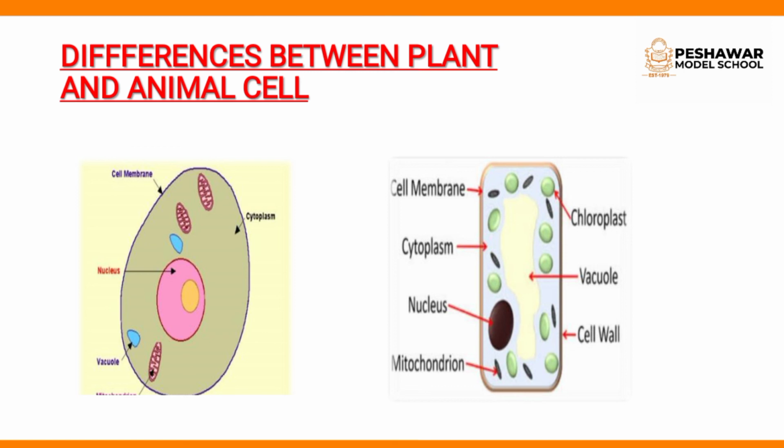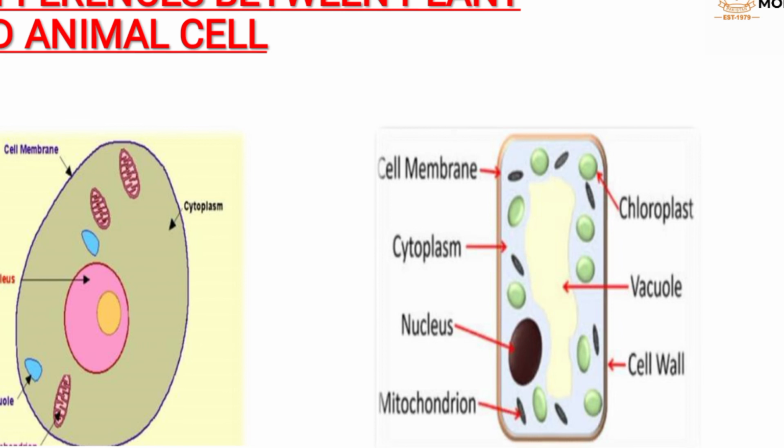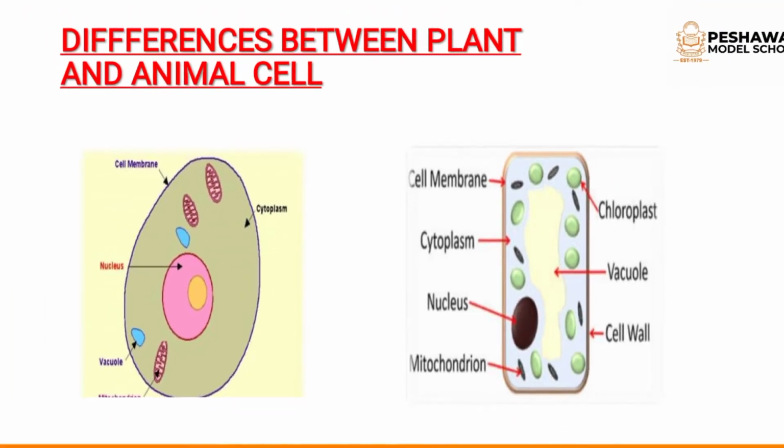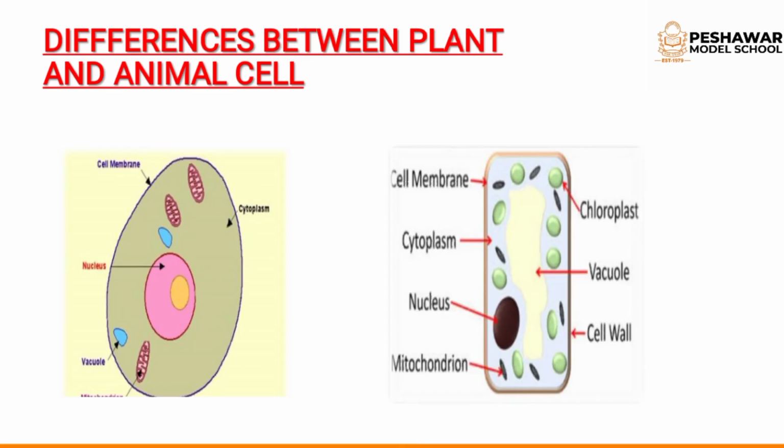Okay, now look at the pictures of a plant cell and an animal cell. You see the cell membrane? Plant cell and animal cell both have a cell membrane. Now look at the cytoplasm. Both have cytoplasm, and they both have a nucleus. You see the nucleus in the animal cell. In the animal cell, the nucleus is in the center, and in the plant cell, the nucleus is located on the side.